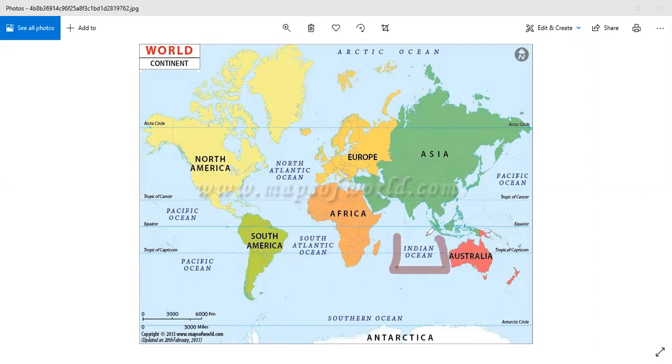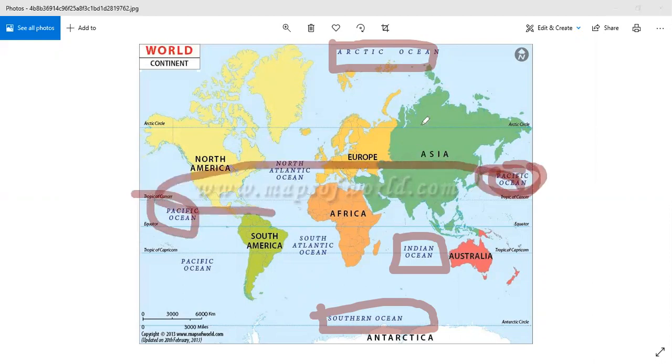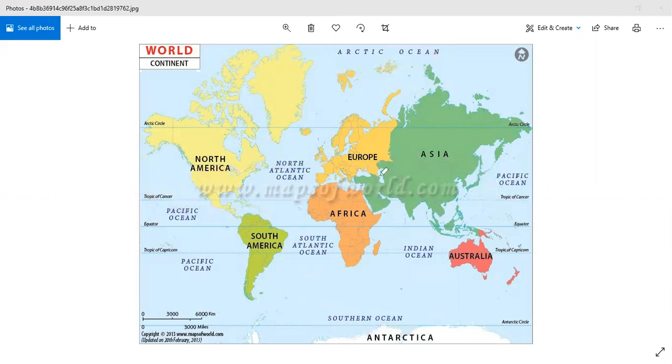Next is the Indian Ocean, and this is the Southern Ocean. Then it is the Arctic Ocean, and again this is the Pacific. Here also the Pacific Ocean is visible. Because our earth is round, the Pacific Ocean is visible on both sides of the map.